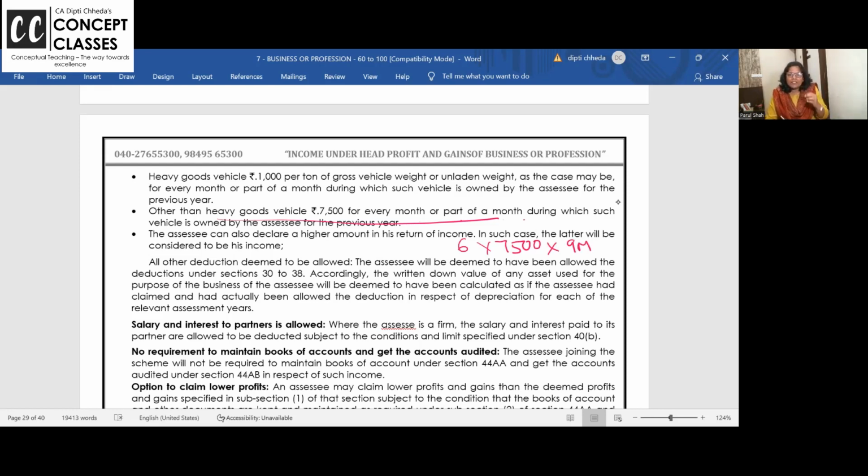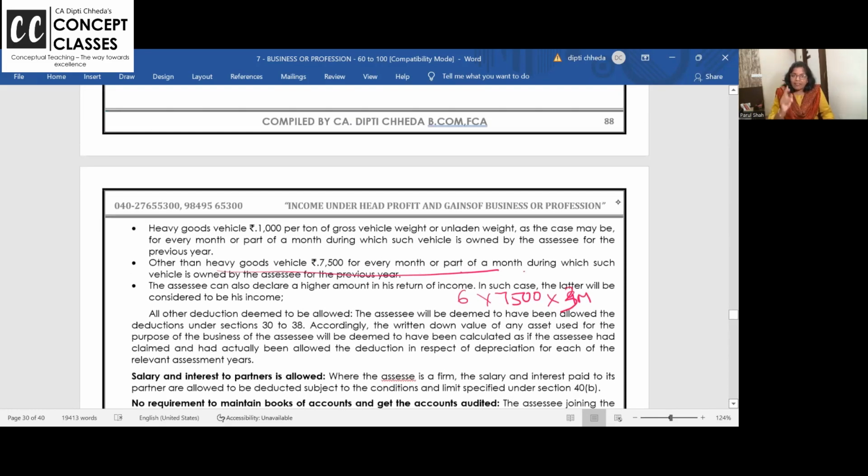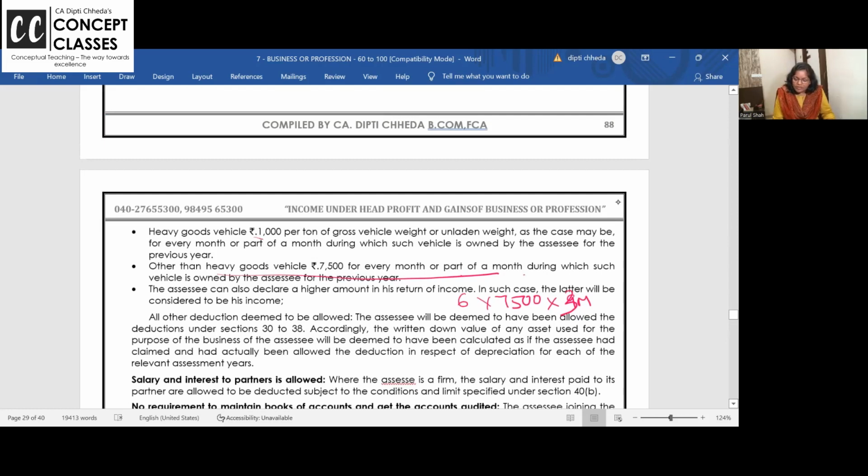Ma'am, I purchased on 31st January. So 2 months or 3 months? 3 months, part of the month. Even if you bought on 31st Jan, 7,500 for January, 7,500 for February, and 7,500 for March. Clear? Light goods vehicle.